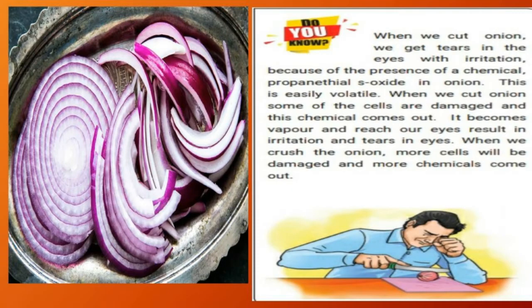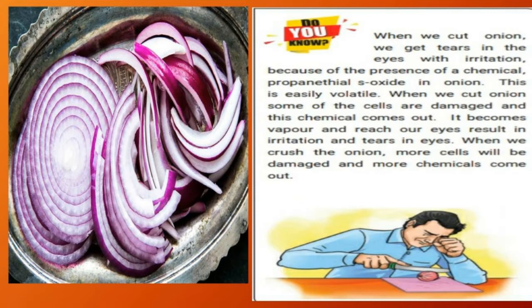Let us see some important facts about onion. While cutting the onion, we get tears in our eyes with irritation. Why? Because some chemical reaction takes place in the onion. That is, propanethial S-oxide comes out from the onion. Because of that only we get tears in our eyes.